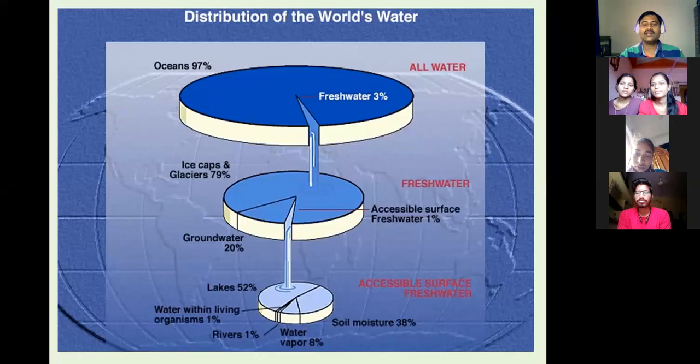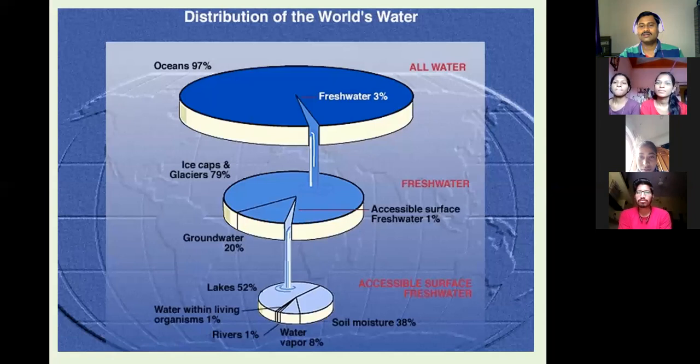So very little water is available, of which 38% is soil moisture, and this moisture is available to the plants. If we see the plant-water relation, plants are dependent on water. All living organisms are dependent on water for each and every activity. So if we see the importance of water in plant life, there is a lot of importance.